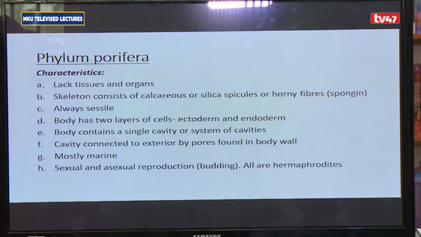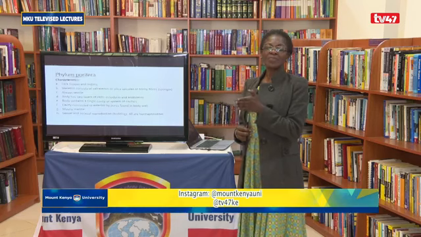For the characteristics of the Porifera, number 1, they do not have tissues and organs. Number 2, they have a skeleton that is made up of spicules or horny fibers. The spicules can either be made up of calcium carbonate or be made up of silica. If they are made up of calcium carbonate, we say they are calcareous spicules. If they are made up of silica, then we say they are silica or siliceous spicules.